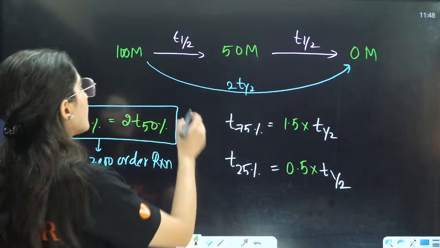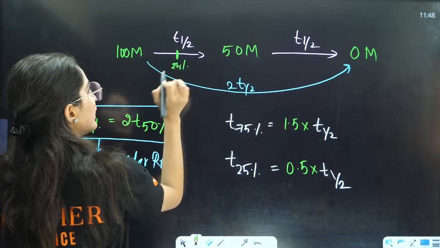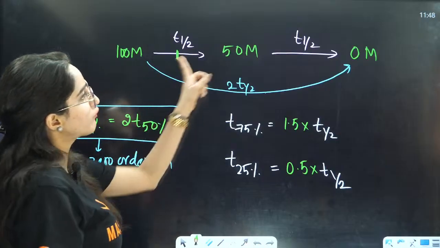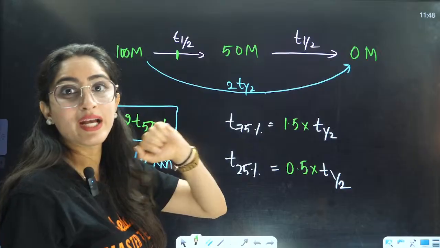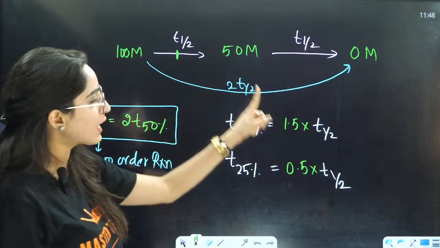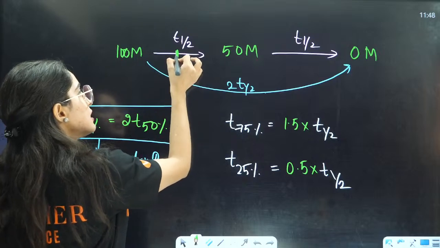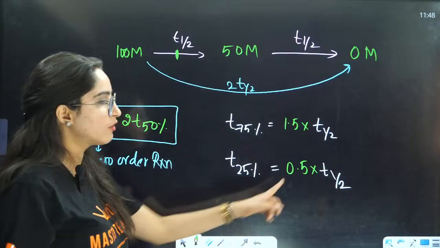Why? Because if you want to have only 25%, you want to consume not 50%, you want to consume 25%. Now 25% is half of 50%. That will lie somewhere here. That is why the T half will be 1 by 2.